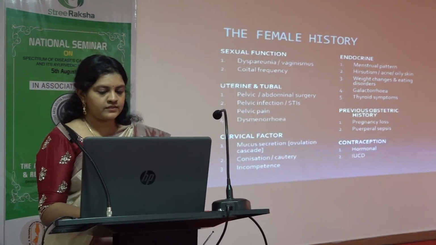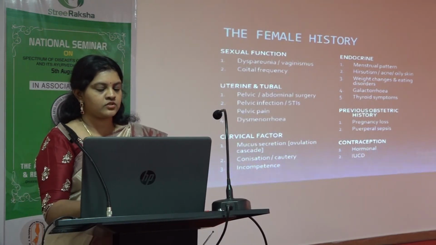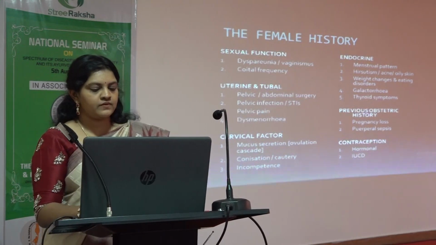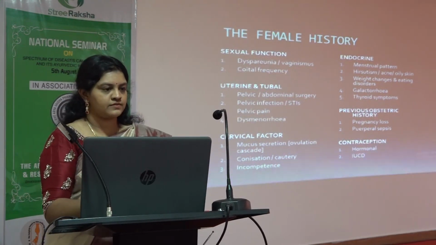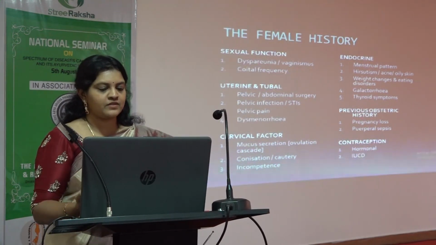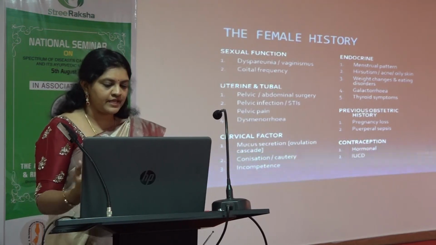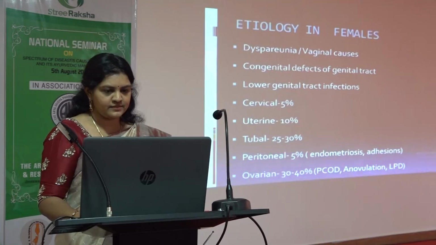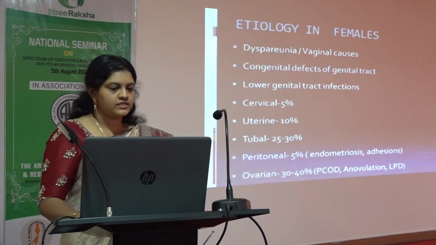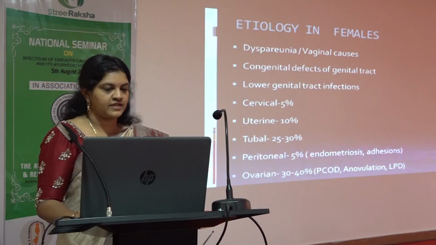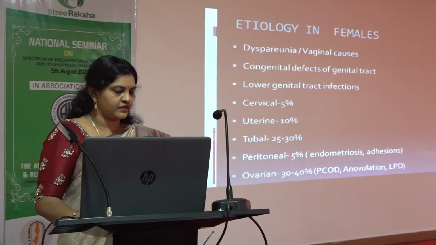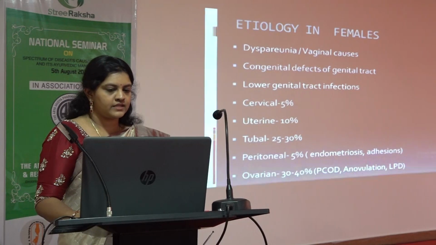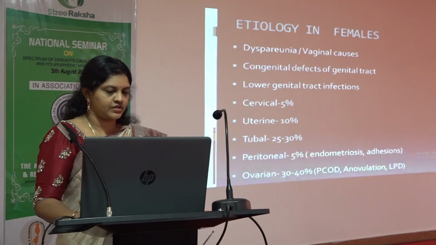The most important thing is that people tend to forget about the history of contraception. Usually people take contraceptives for 6 months or so, and then after that they come with a history of infertility. The main reason is the OCPs they are taking, so that history has to be taken. Coming to the etiologies, the first is the vaginal cause, where she will have only pain. If you counsel the patient, she will become perfectly normal. The second is the congenital defects, which we can see in radiology.